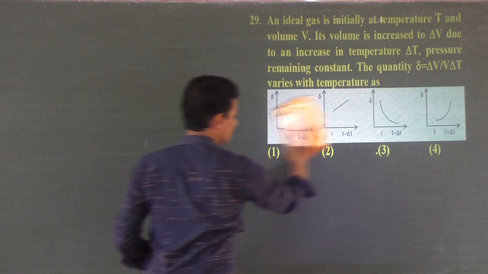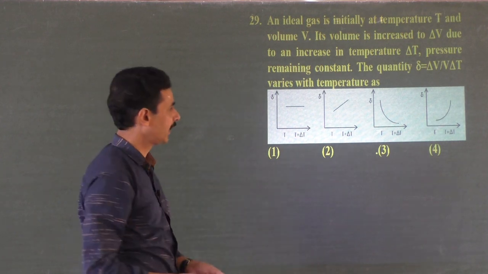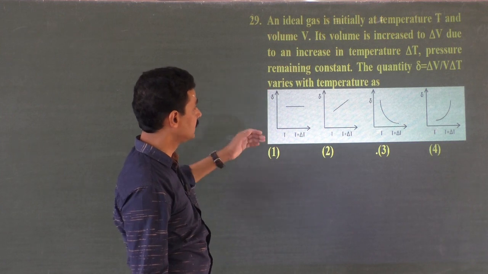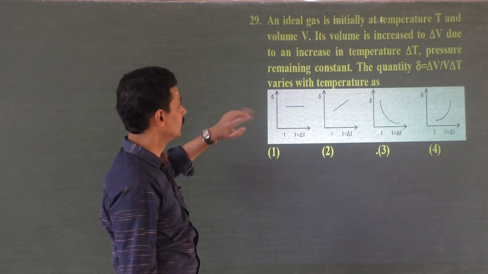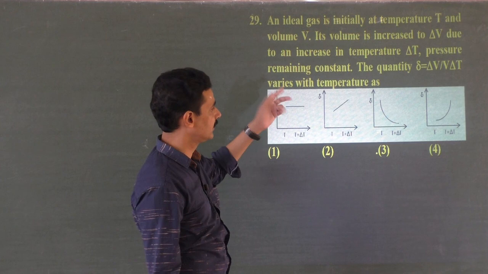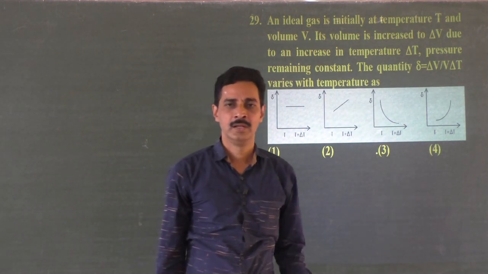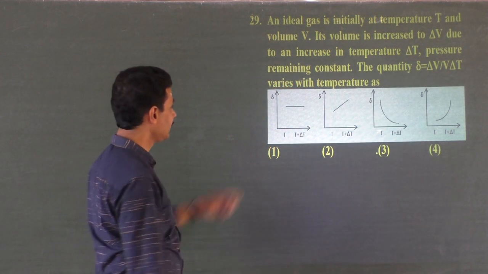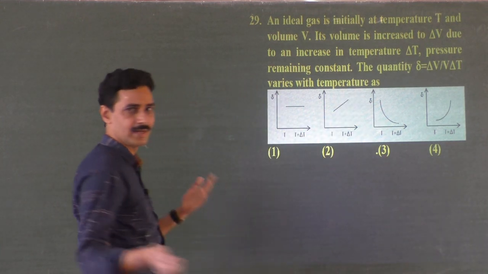If you have studied theory, this is a theoretical question, but if you have not studied theory, try to derive it. The volume is V, increased by delta V due to an increase in temperature of delta T, with pressure remaining constant. What is this quantity actually? Is it not the coefficient of volume expansion, the fractional change in volume per degree rise of temperature? That is drawn on one axis and temperature on the other axis. What is the graph? We will see the relation between them.